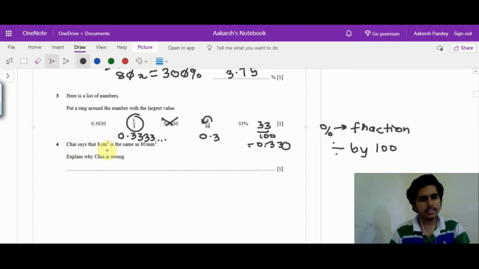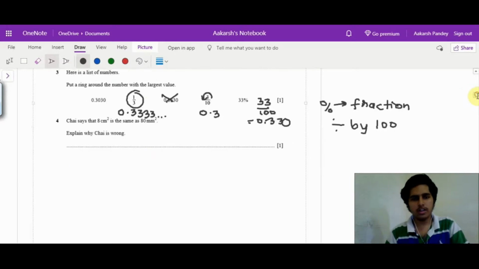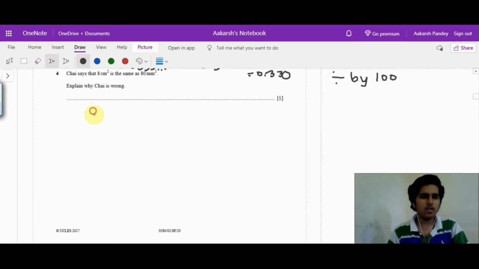Chai says 8 centimeter square is the same as 80 millimeter square. So why is he wrong? If you look at it, 1 centimeter is equal to 10 millimeters, and mind you, this is square, not 8 centimeter.